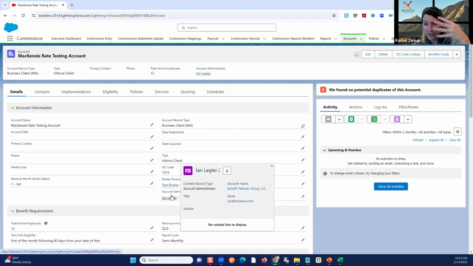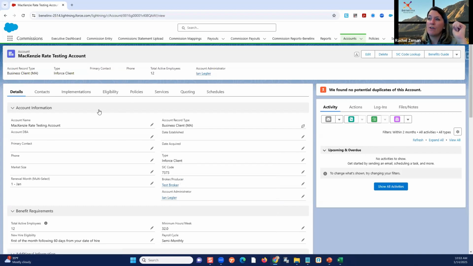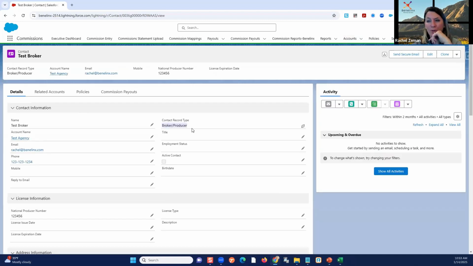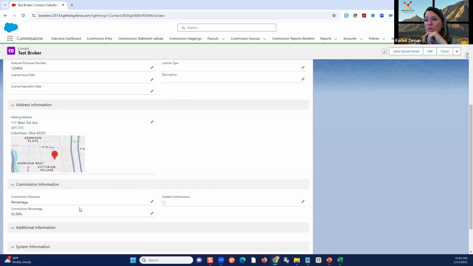Most people don't split hairs that much. Every once in a while I get told no. And that does not include the house. Okay. So we assign our producers at the account level. And if I go in to that producer one time, I want to make sure I have a broker producer record type. This is the type of contact. And down here is where I can designate: is it a flat? Is it a percentage? What's the value?